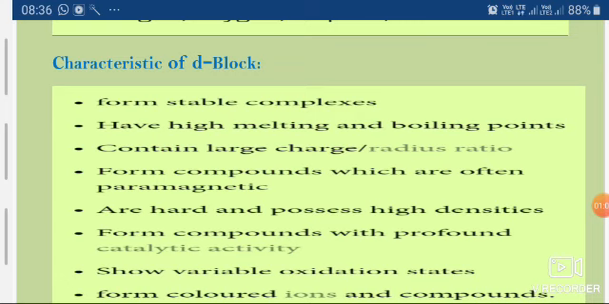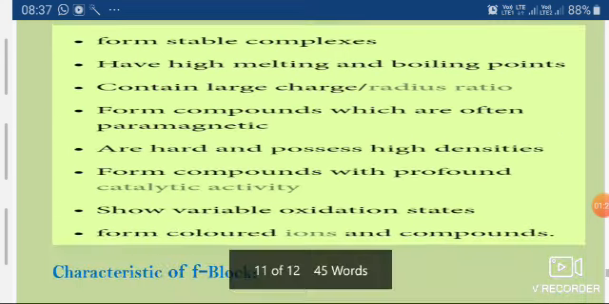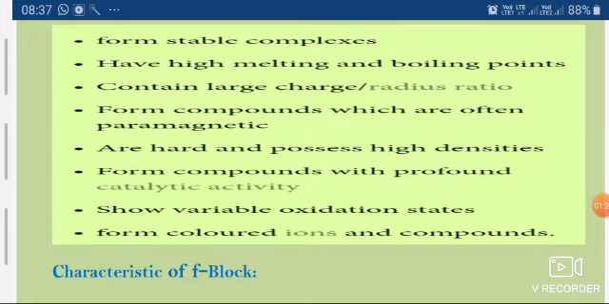Today we will see the characteristic properties of D block elements, or we say the general characteristics of D block elements. In this, there are 7 to 8 properties which are given here for your study. The first property is all the D block elements are metals or metallic in nature.